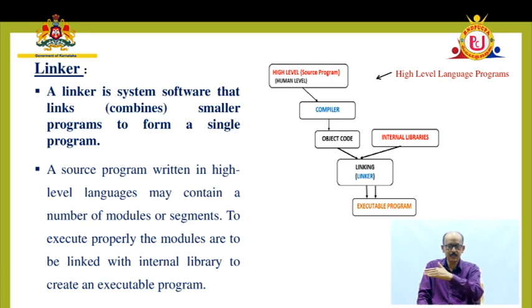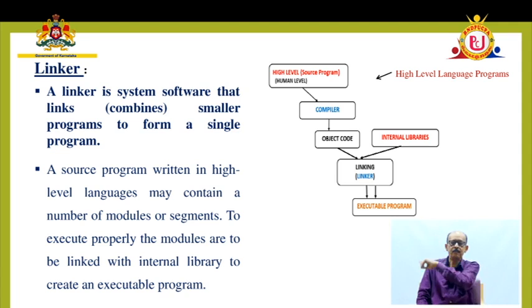There is a way to display the output. It varies from one language to another, the way of transferring the data. That way is present in the set of internal library programs or functions. So it has to link these things to form the executable file.